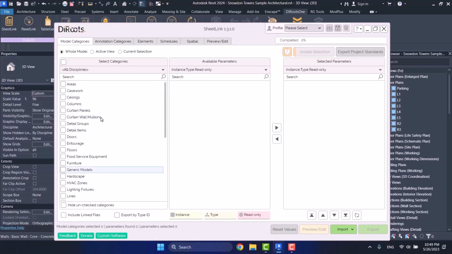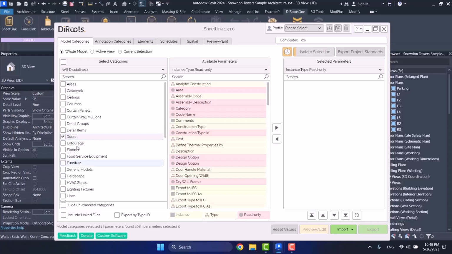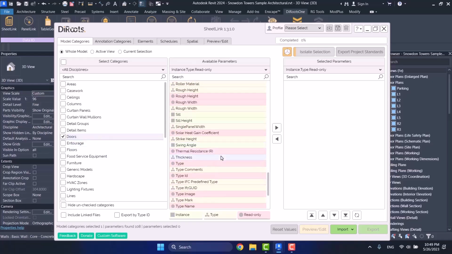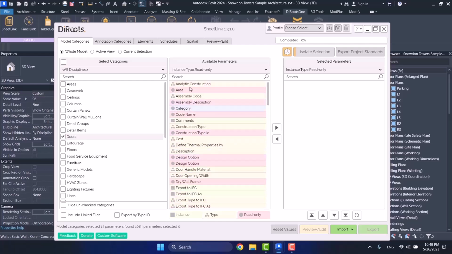For example, the doors. I want to export some of the parameters related to the doors and then see them in Excel. I choose it here, and as soon as you choose your category here, in this section that is called Available Parameters, it shows you the parameters related to this category. For example, here, the door category has these parameters. Now, what is the point of these colors? Why are some of them yellow, some of them red? See this section down here. We have 3 groups of parameters.